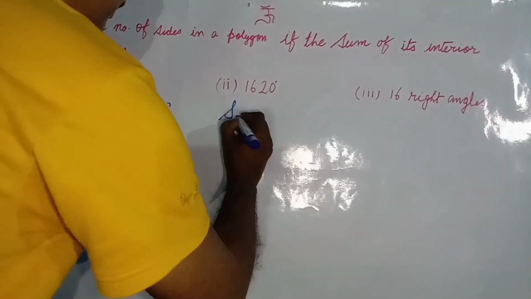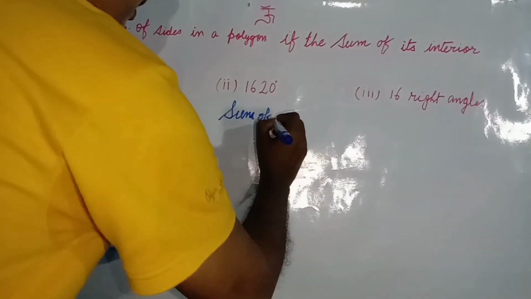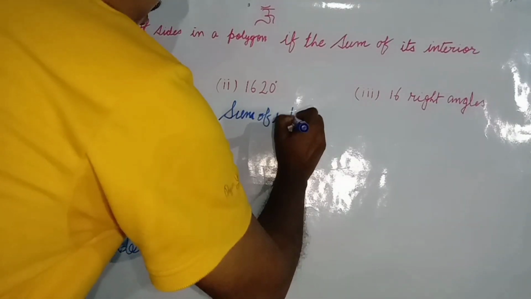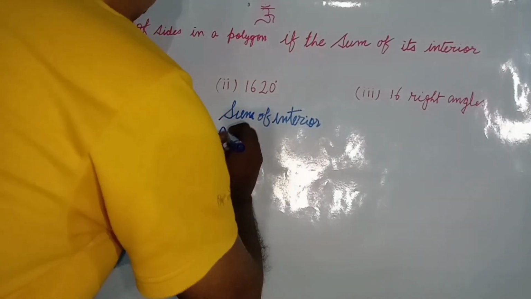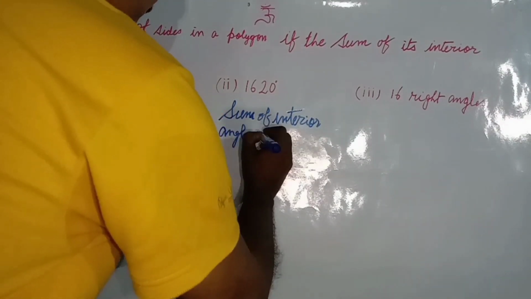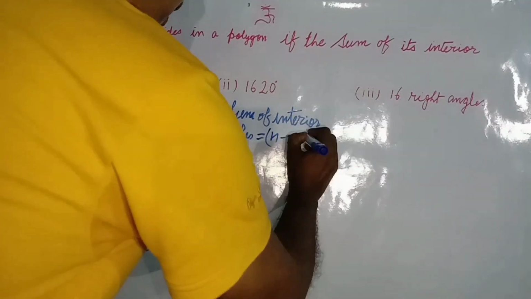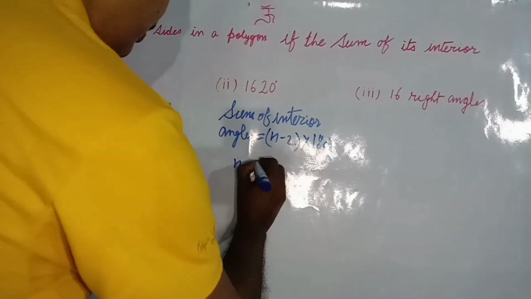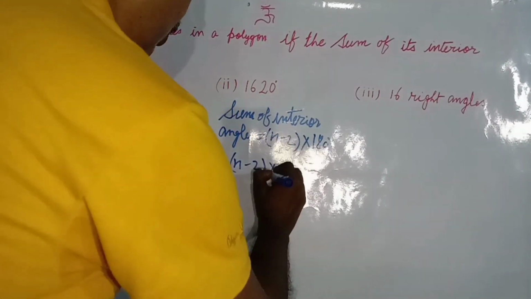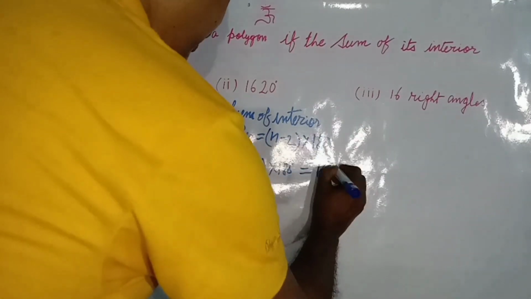As we know, the sum of interior angles equals (n minus 2) into 180 degrees. So (n minus 2) into 180 degrees is equal to 1620 degrees.